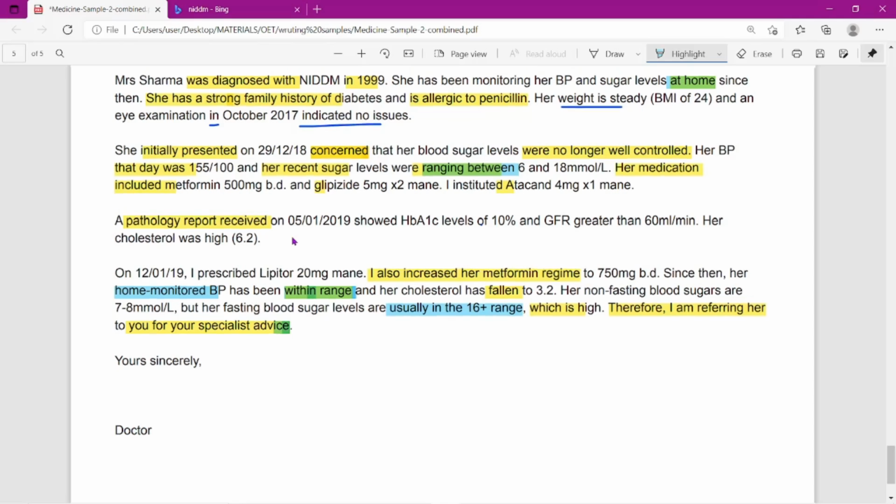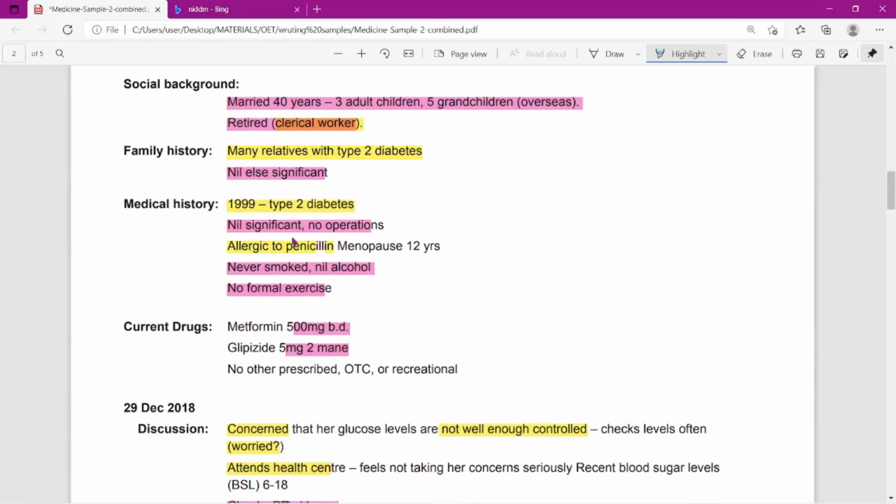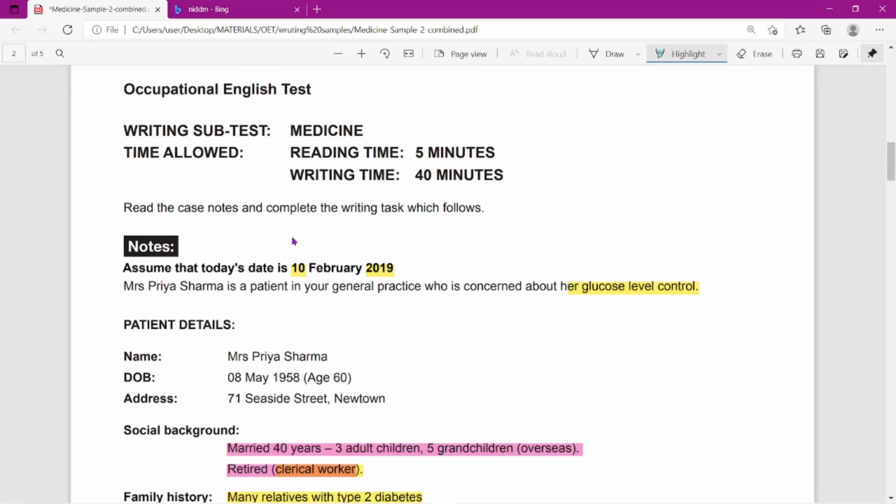So now this is an example of how we have to identify relevant and irrelevant points. Okay, please stay tuned, as I will be discussing further case notes where I will be explaining how to identify relevant and irrelevant points. Thank you.